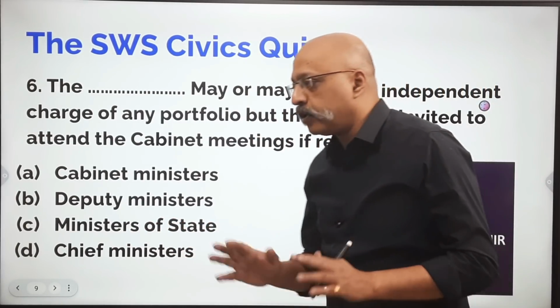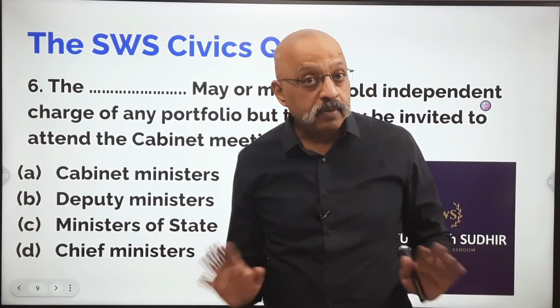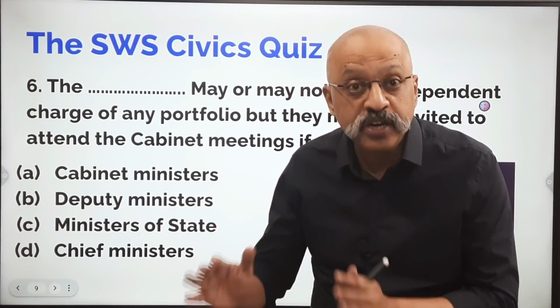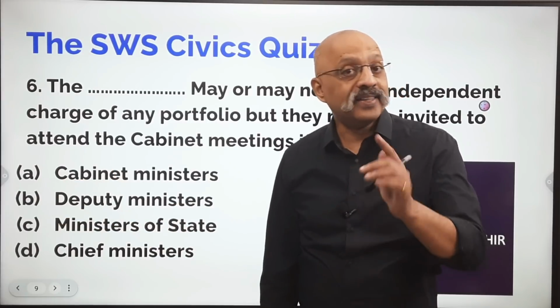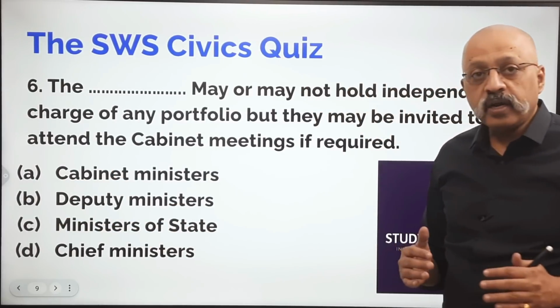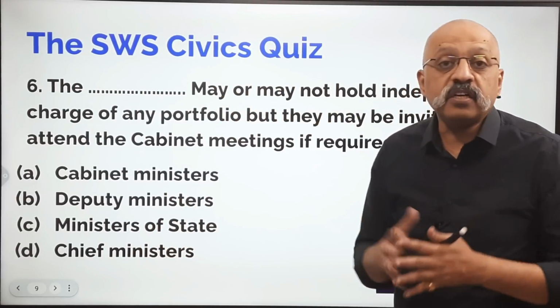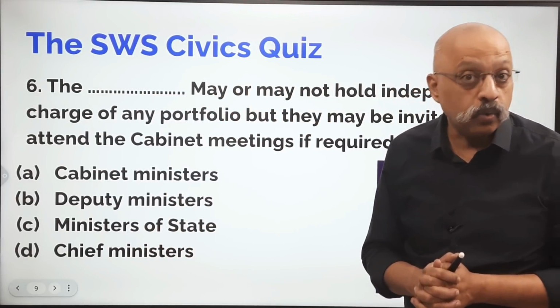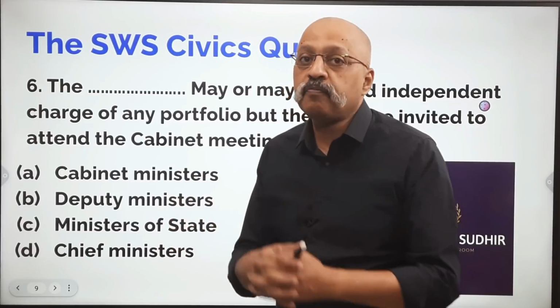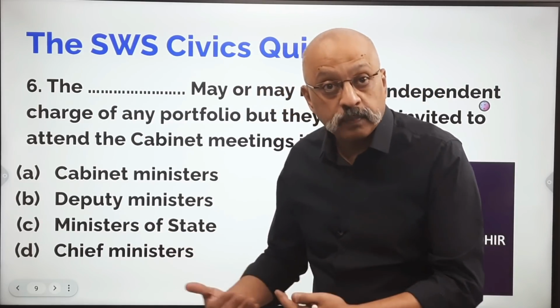So the Ministers of State, and I'll give you an example again. For instance, Minister of State for Tourism in the country. It's not a cabinet post. It is a Minister of State independent charge post, and that is held by G. Kishan Reddy, who is the MP from Secunderabad. Okay. Now, if there is a major tourism-concerned policy matter to be discussed in the cabinet, if India is coming up with an India tourism policy, obviously the tourism minister will have to make the presentation.